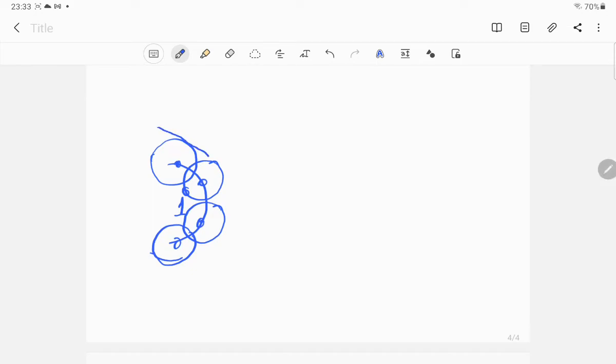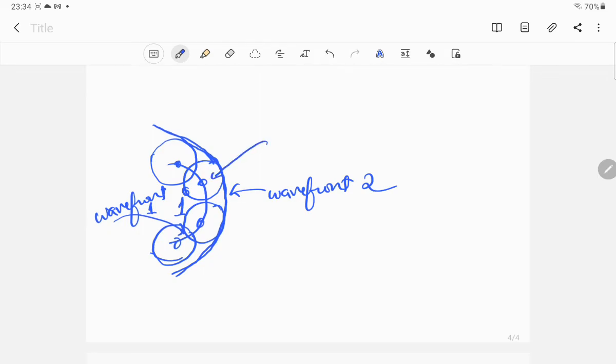If I draw a tangential surface to the secondary disturbances, this represents the position of the next wavefront. So this is wavefront 1, this is wavefront 2, this is the secondary disturbance, this is the primary disturbance. Just try to be clear about it.